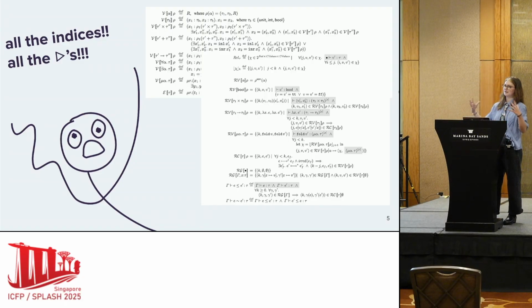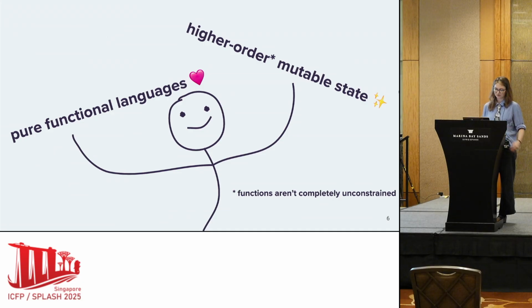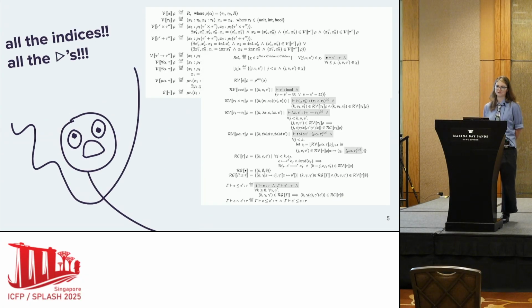And it turns out this space is very complicated and almost continuous, and so models need to find a way to impose some sort of structure. So we might do that using step indices or later modalities to try and get that structure back and try to use our favorite proof technique of induction, really. And so in this paper, we take our pure functional language, and we want to add higher order-ish mutable state. So functions aren't completely unconstrained. Otherwise, we end up with a model that looks like this.